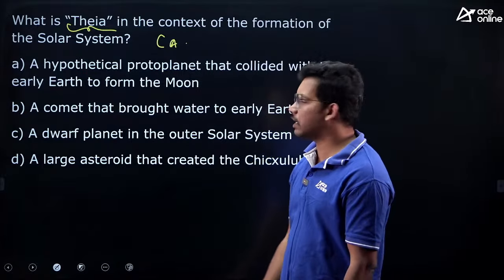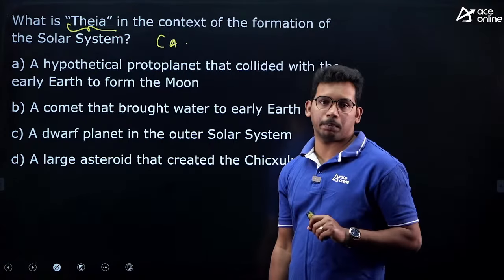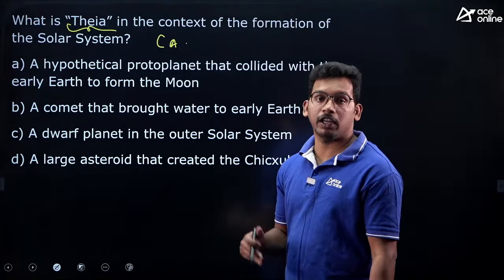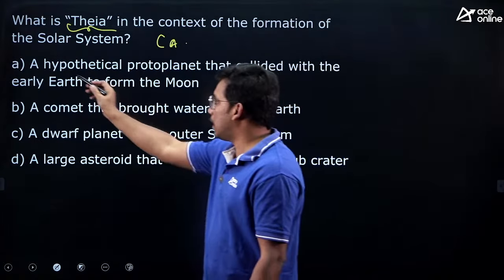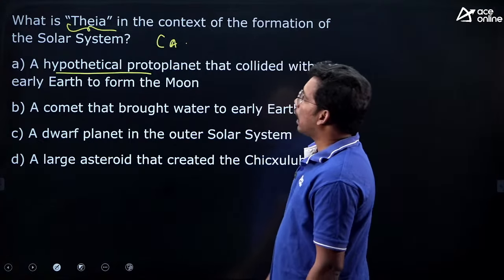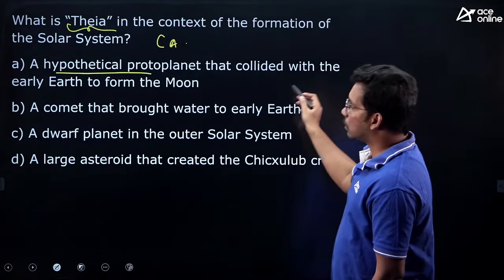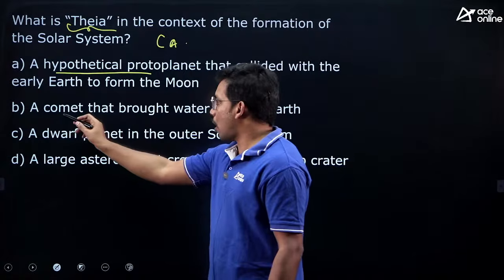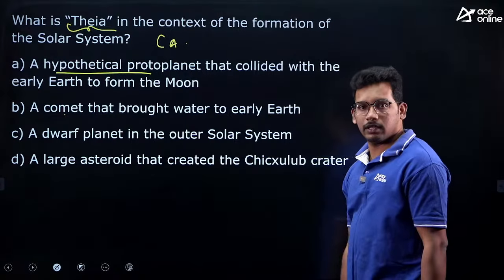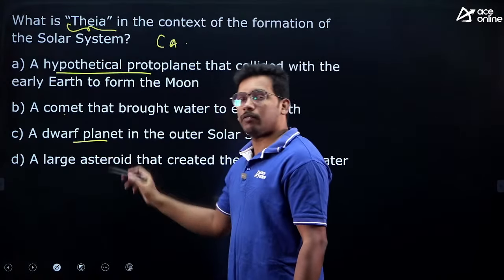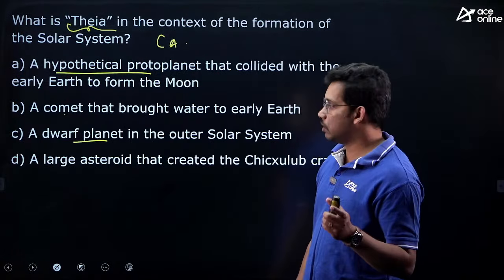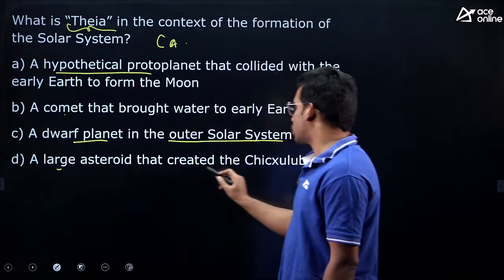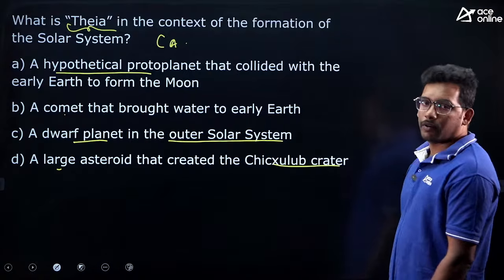Recently, a week or 10 days back, there was an article in the Hindu newspaper that Theia was now being researched. They are finding new things about Theia. Anyway, let's solve the questions first. A hypothetical protoplanet that collided with the Earth to form Moon. Then a comet that brought water to early Earth. A dwarf planet, similar to Pluto, which is now not a planet, in the outer solar system. A large asteroid that created the Chicxulub crater.